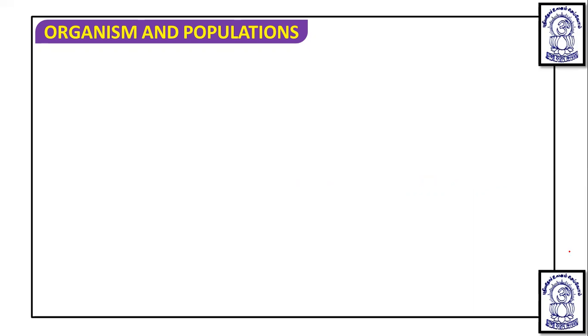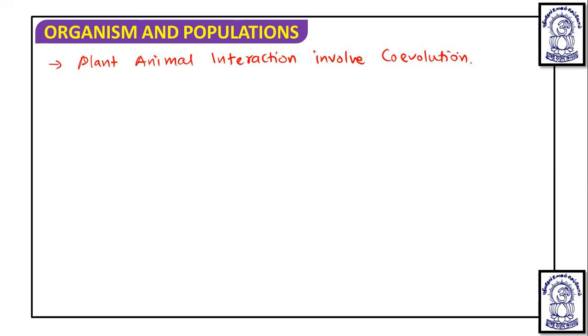Now, plant-animal interaction involves coevolution.